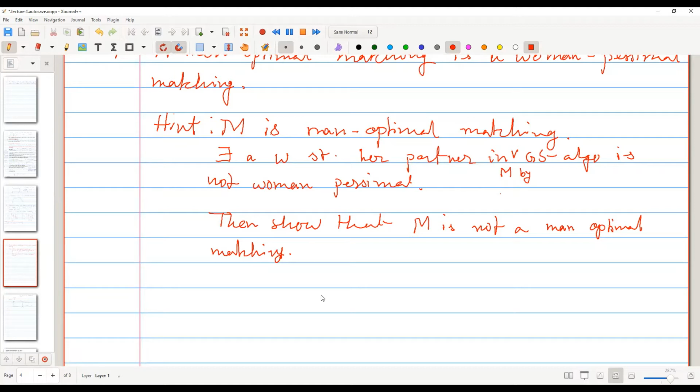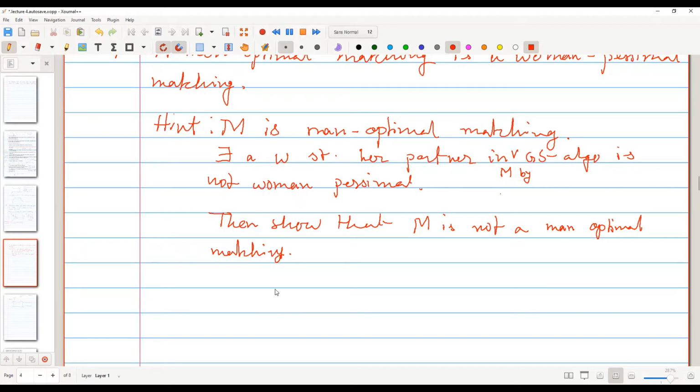Basically, M will not be a man optimal matching, because the man will prefer someone better than his man optimal partner. Exactly, yeah. So basically, there will be a blocking pair.